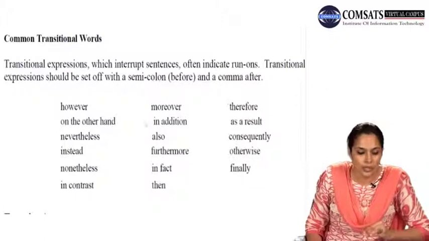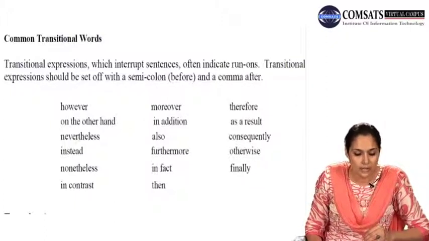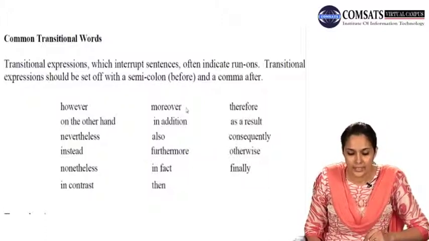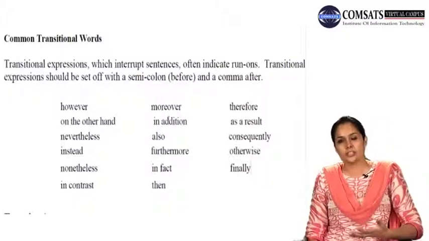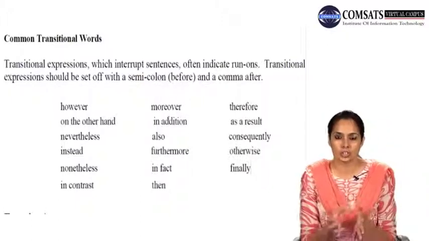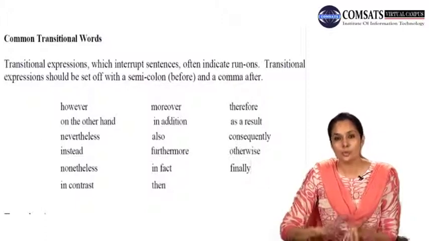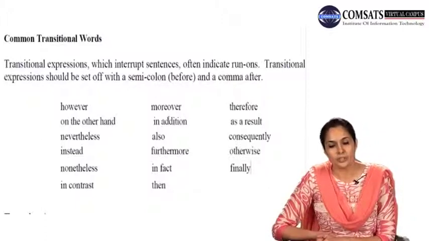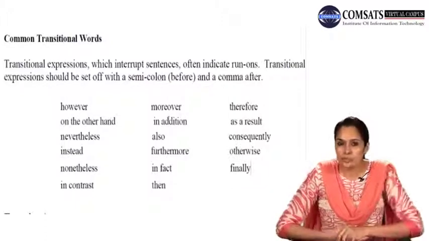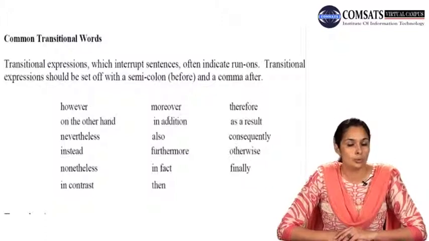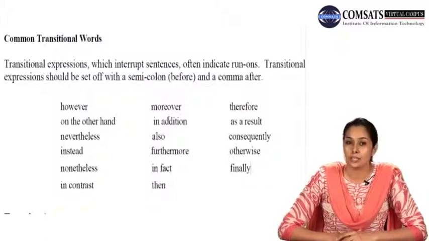We have a list of: however, on the other hand, nevertheless, instead, nonetheless, in contrast, moreover, in addition, also, furthermore, in fact, then, therefore, as a result, consequently, otherwise, finally. So these are the transition words that bring in a transition from one thought to the other. How you jump from one thought to the other, that's what these expressions indicate. If you don't use a transition word and there is no comma, there is no full stop, that's where you get into run-on sentences.